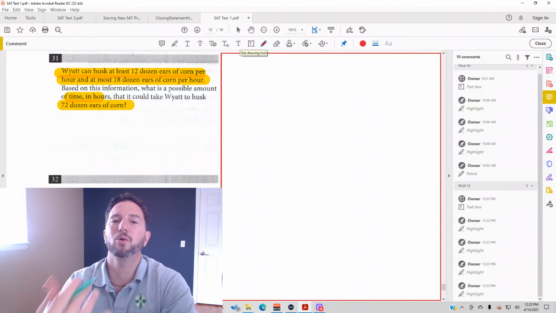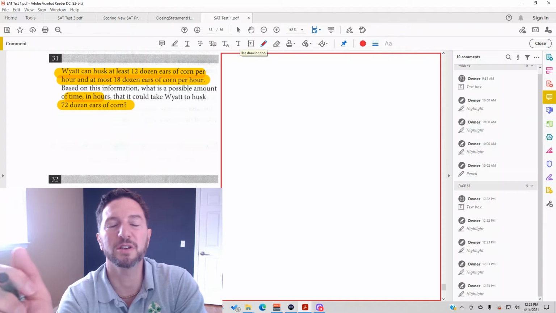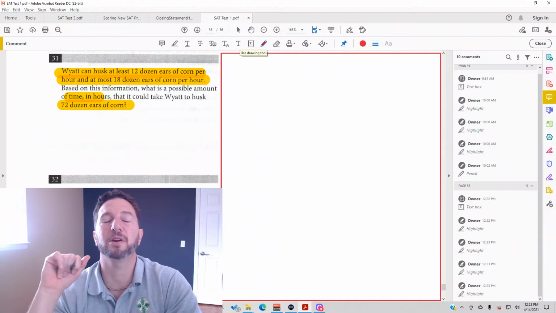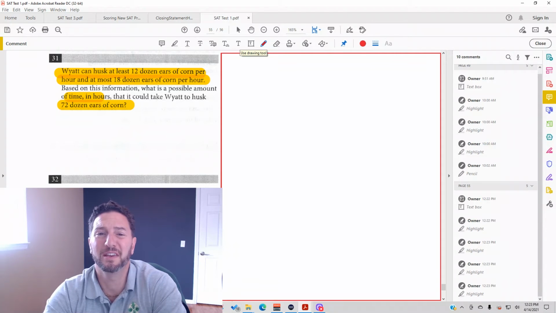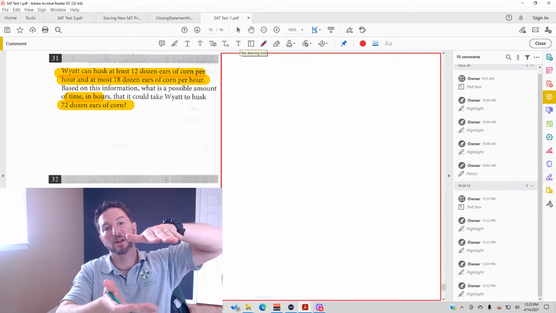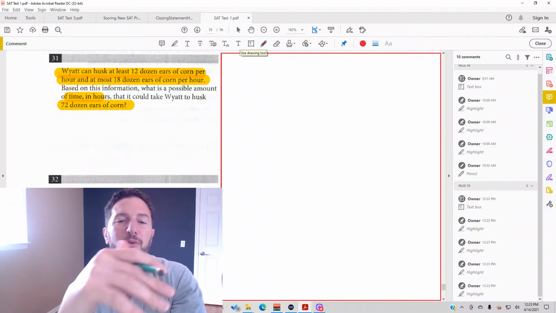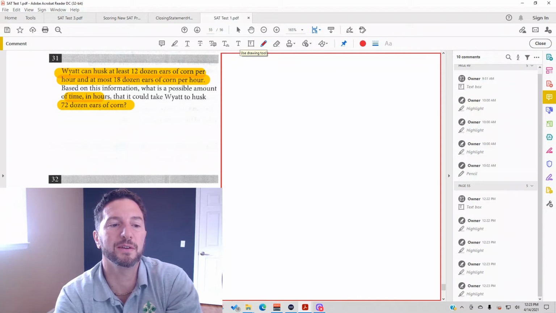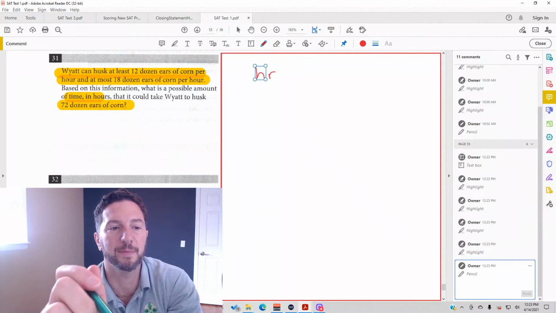So if you just know what to do here, great, just do it. But the question is hours. What we could do is take a brief look at stoichiometry here. What's stoichiometry? That's what you did in chem or physics class, where you have a fraction with units and you cross out units on the diagonal. If you're doing stoichiometry, you always want to set up the question on top. So the question is, what's the possible amount of time in hours? So I'm going to put hours on top.